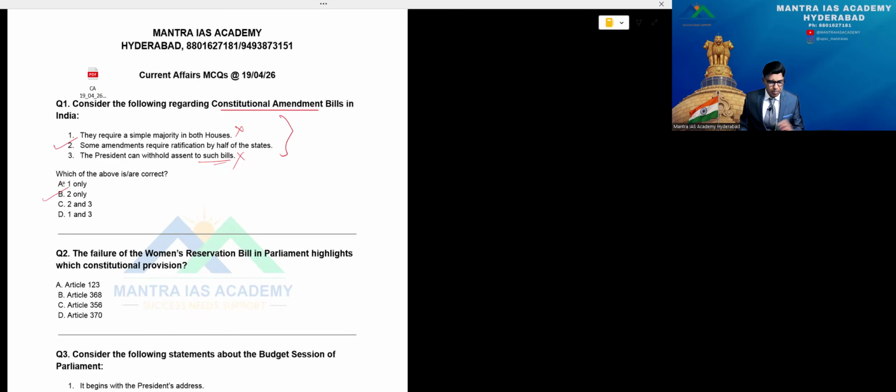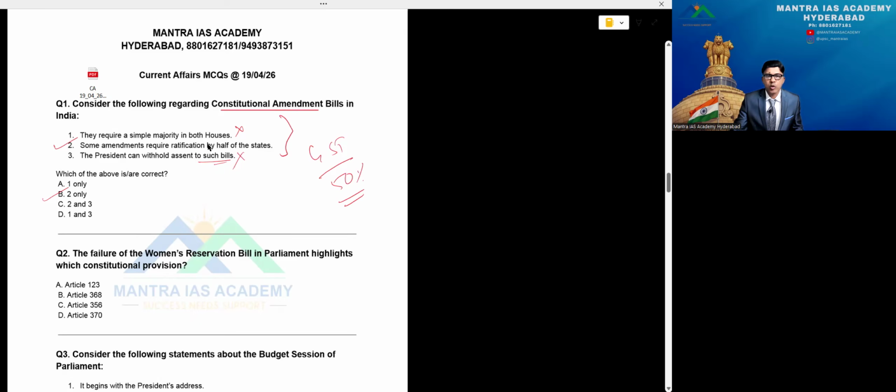So the option is B for this one, right? Because some amendments need state ratification, which is a must for the constitutional amendment bill. In fact, take the GST: 50% of states should ratify that. That's a major point of a constitutional amendment bill.